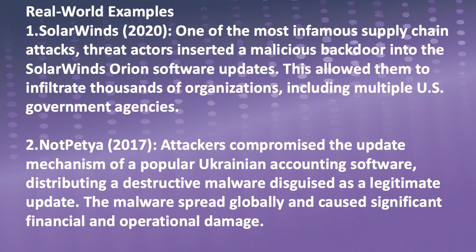Real-world examples. SolarWinds, 2020, one of the most infamous supply chain attacks. Threat actors inserted a malicious backdoor into the SolarWinds Orion software updates. This allowed them to infiltrate thousands of organizations, including multiple U.S. government agencies. NotPetya, 2017: attackers compromised the update mechanism of a popular Ukrainian accounting software, distributing a destructive malware disguised as a legitimate update. The malware spread globally and caused significant financial and operational damage.